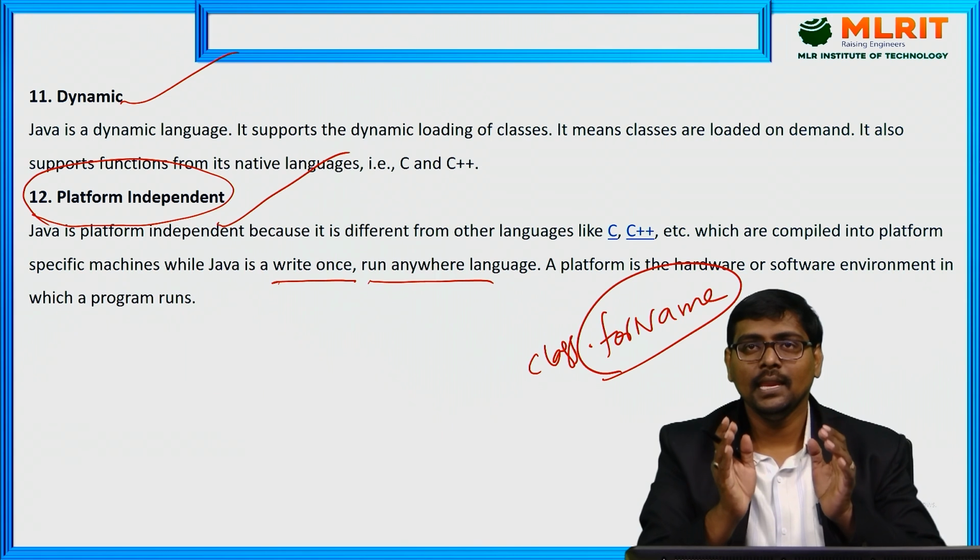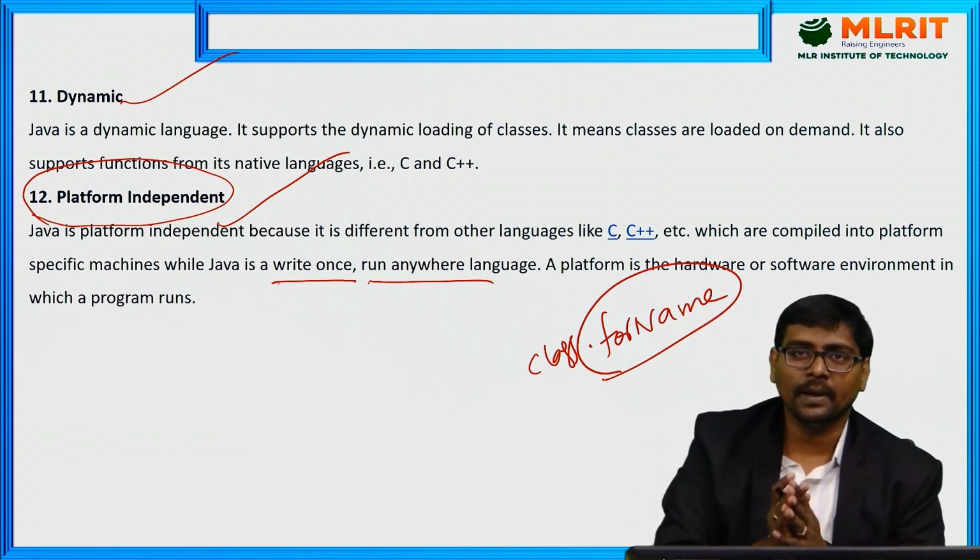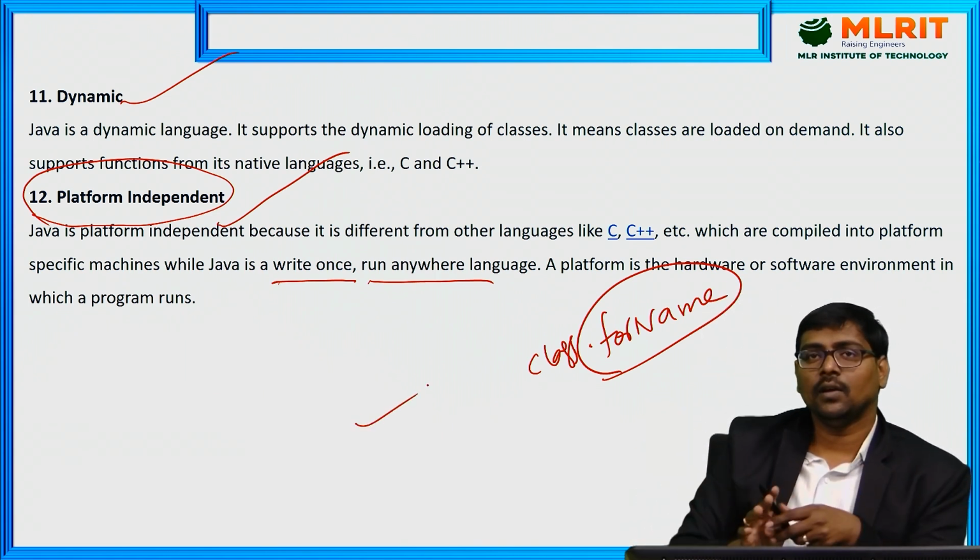These are the main important features that are supported by Java. Okay. This is the end of Java Buzzwords.